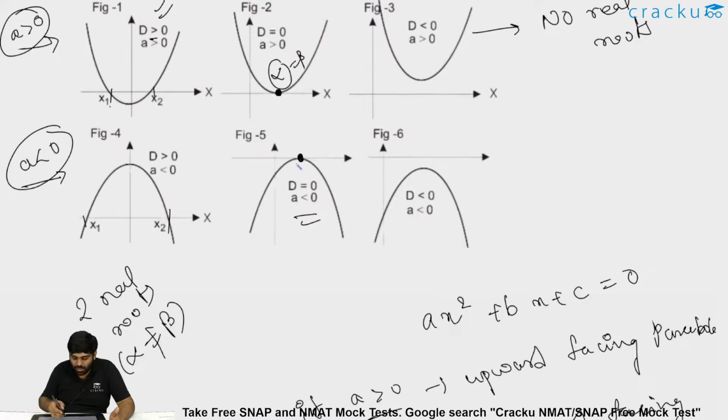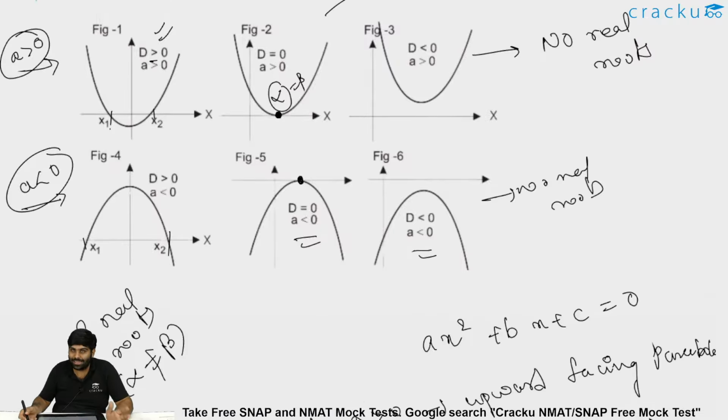If D is less than 0, there is no real root again. If there is no real root, there is no cutting of the x-axis. It will still be a downward facing parabola because a is less than 0, and it should lie totally below the x-axis. Is this clear? The graphical representation?